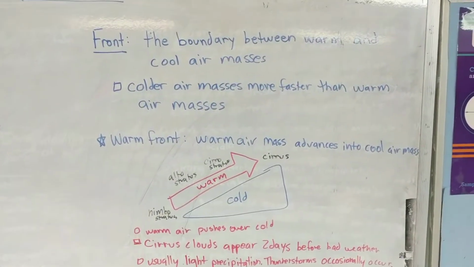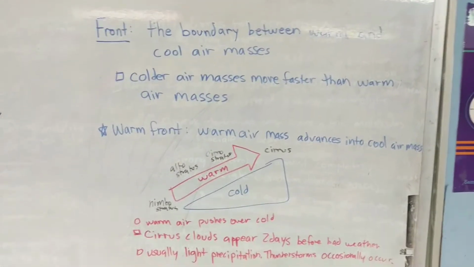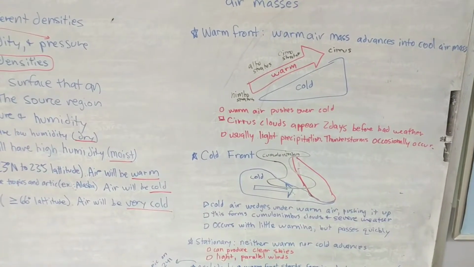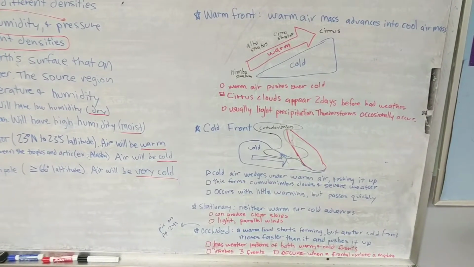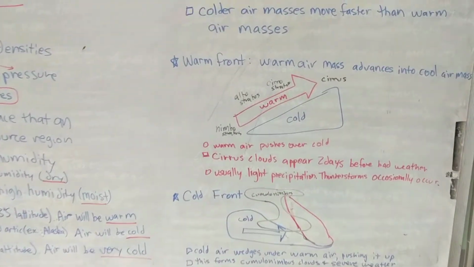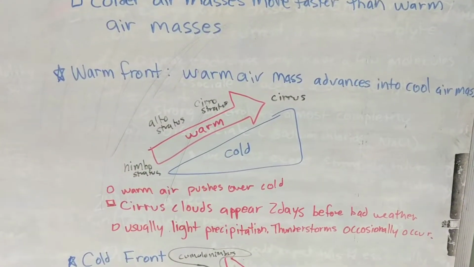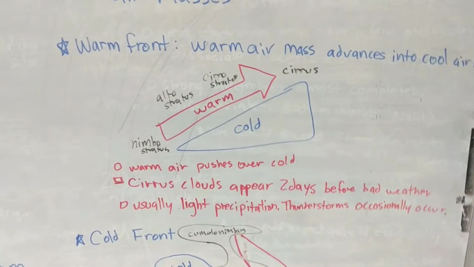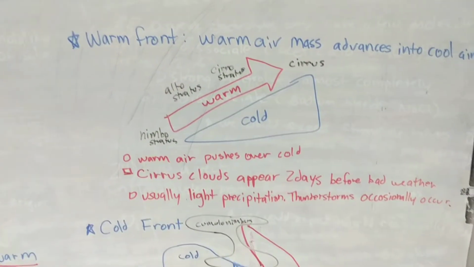Fronts occur when air masses are meeting together. The advancing air mass will determine what it's called. Advancing means the one that's pushing forward. In a warm front, the warm air is pushing forward. It'll push up and over the cold air front. This will form a variety of different clouds.